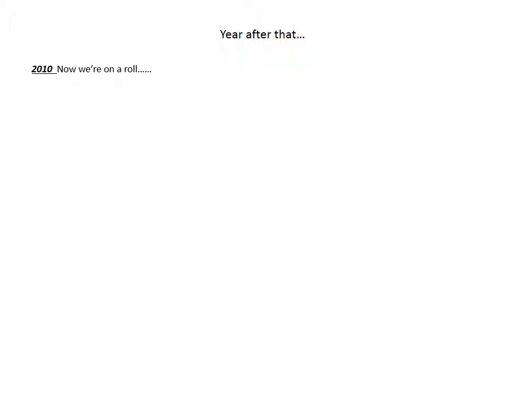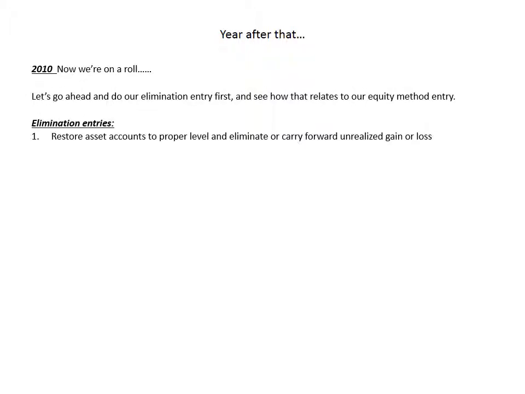Okay, now the next year, 2010. Now we're going to get into sort of a groove here, a little pattern, which should become fairly consistent and reassuring. First, our elimination entries, and again, job 1: restore the asset accounts to their proper level and eliminate or carry forward the unrealized gain or loss. Again, the unrealized gain or loss is now down to $10,000. It started at $15,000. Last year we realized 5,000 of it, so the remaining unrealized gain is $10,000.